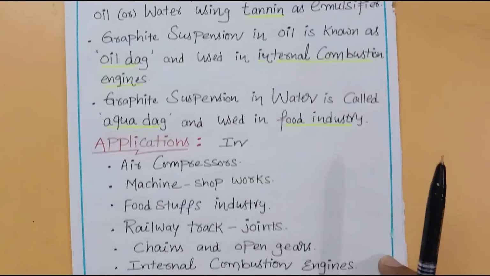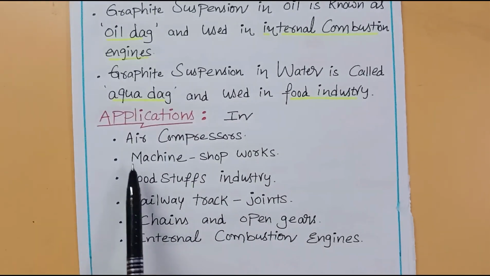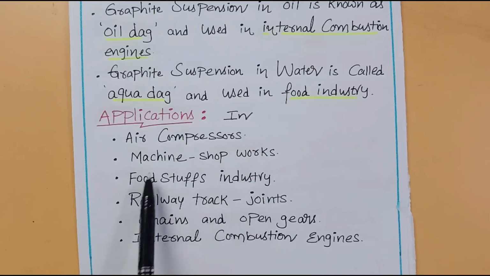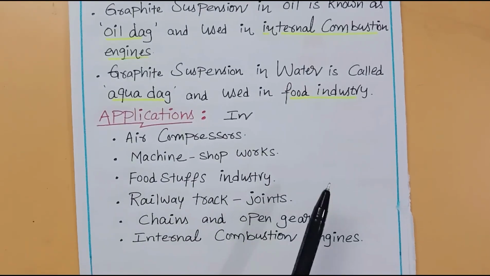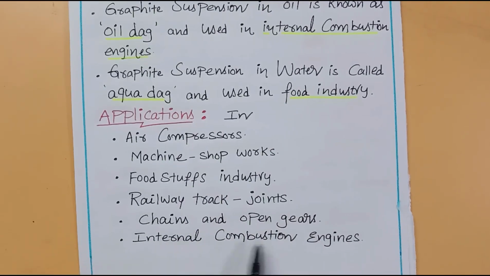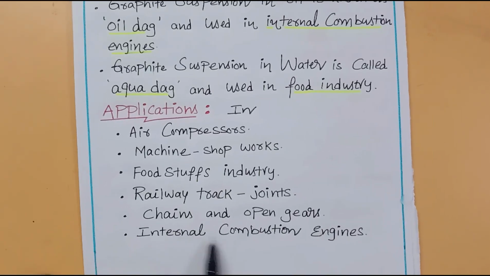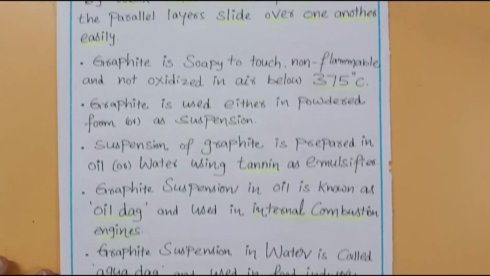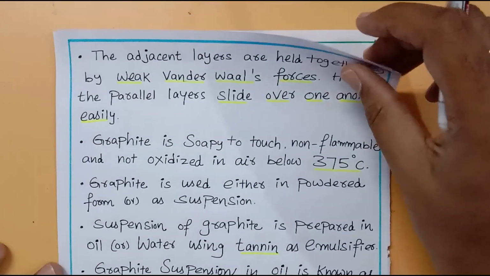Then let us see the general applications of graphite. Graphite is used in air compressors, in general machine shop work. Then it is used in the food industry as a lubricant. Then the railway track joints are lubricated by using graphite. Then chains and open gears, internal combustion engines, that is in automobiles. The automobile engines are also provided with the lubrication offered by graphite. So that's about graphite, students.